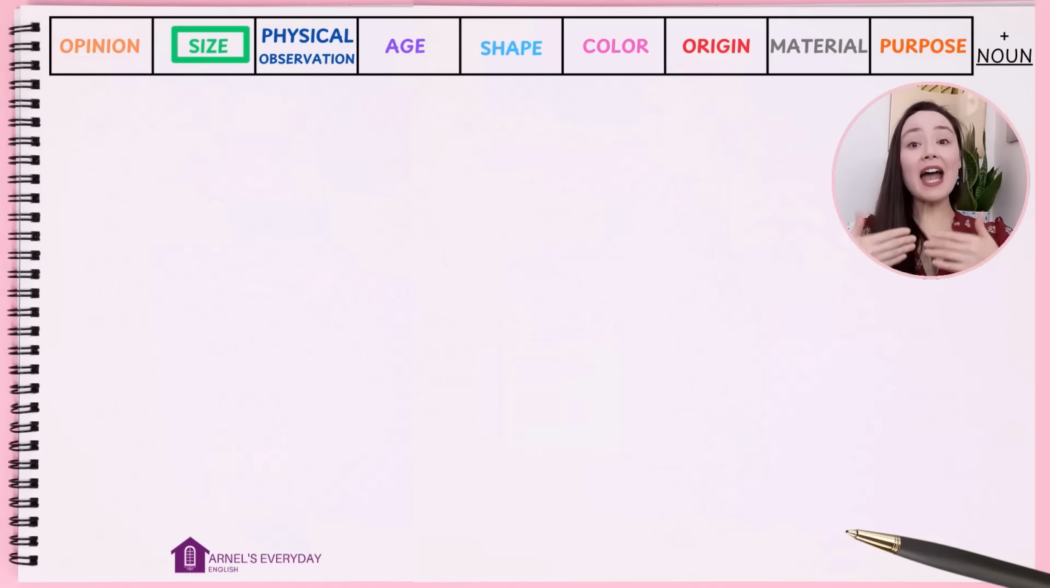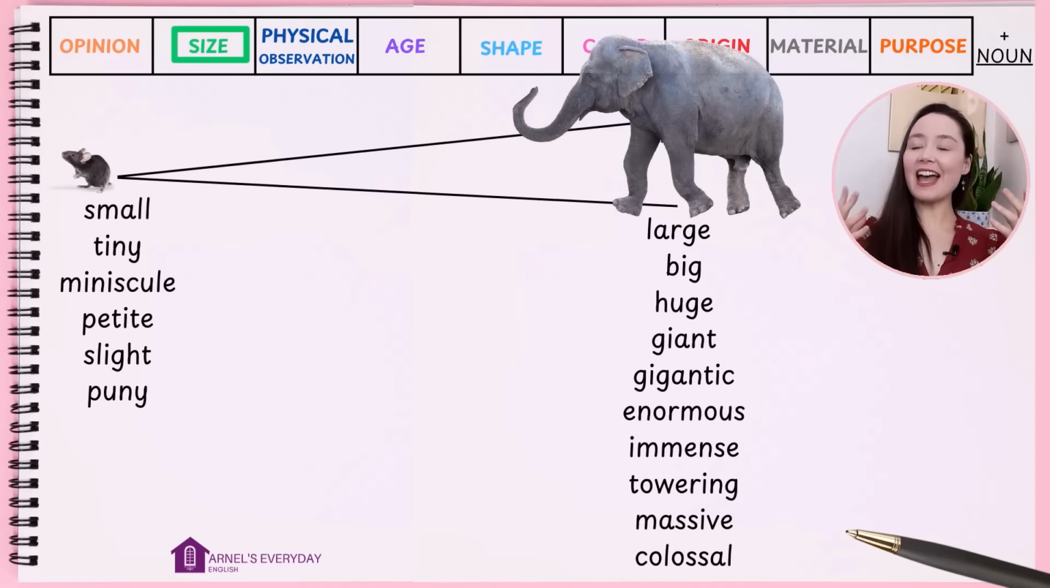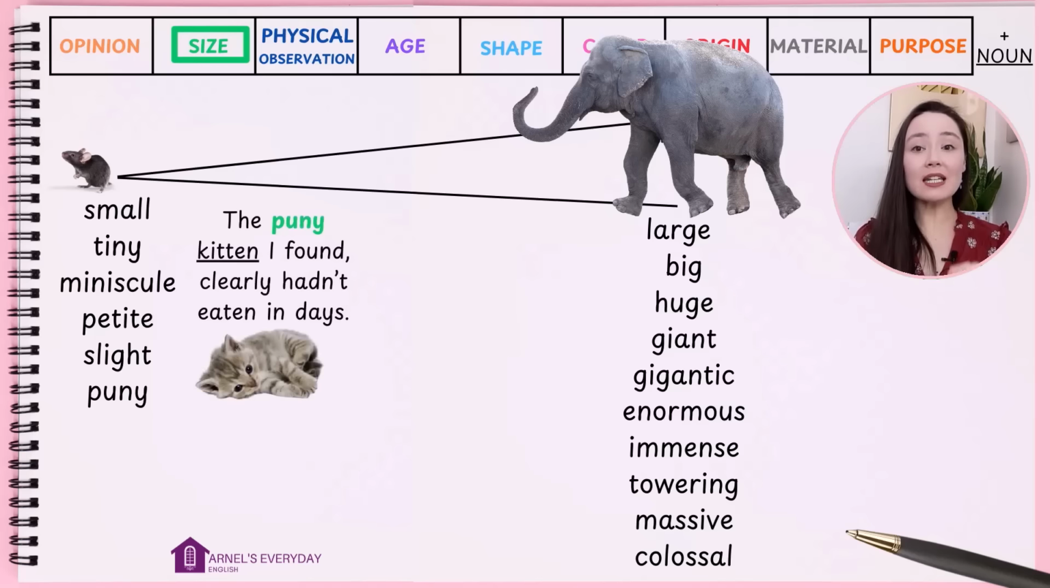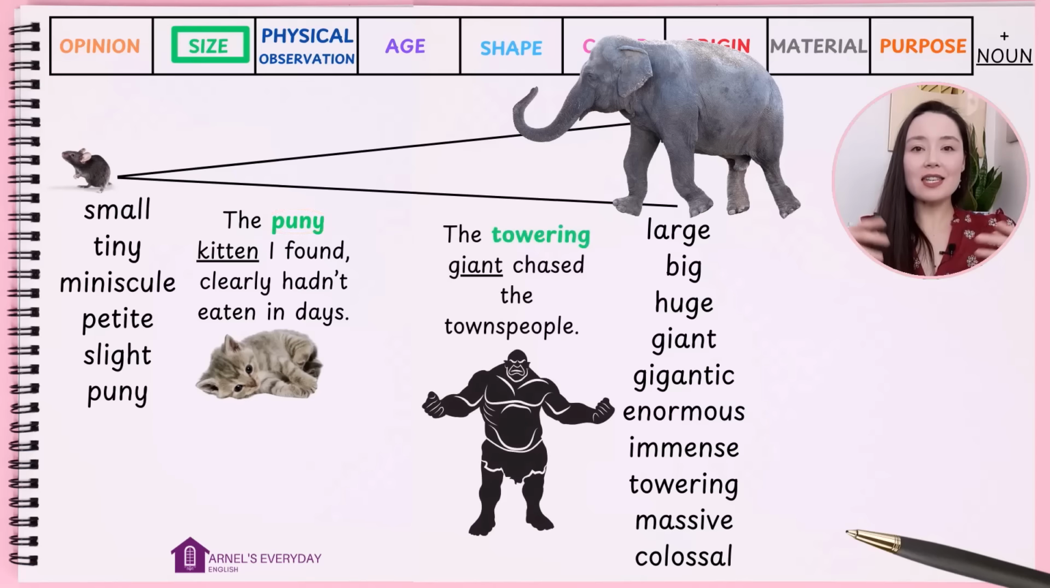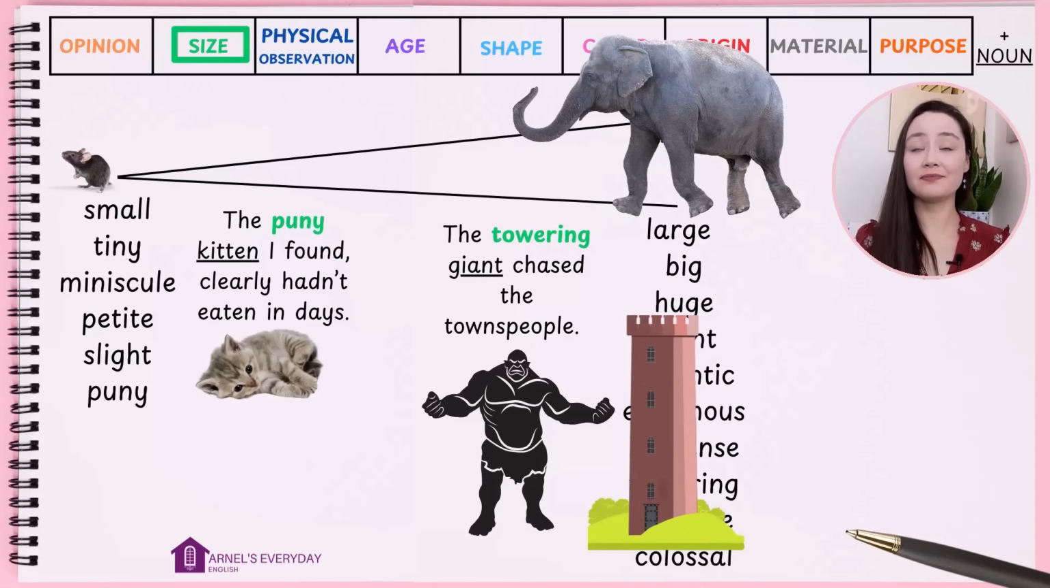Size. I have adjectives for small sizes and adjectives for big sizes. The puny kitten I found clearly hadn't eaten in days. Puny means small and weak. The towering giant chased the townspeople. Towering means very tall, like a tower. Yes, giant can be an adjective, but here it's used as a noun.